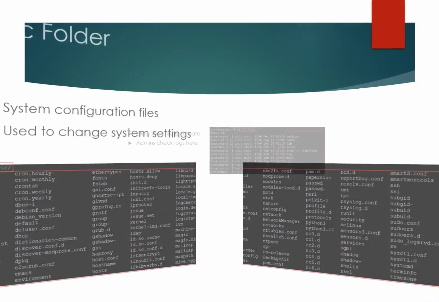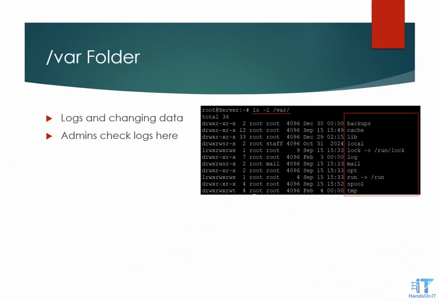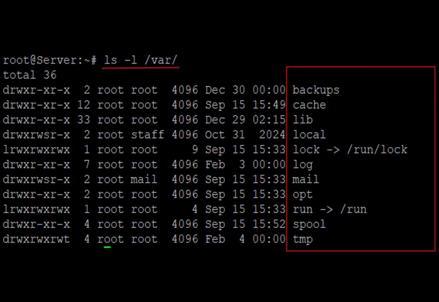Next folder, /var. This folder stores logs and data that change often. Example: Nginx, Apache, MySQL logs. All the logs and data are stored here. You can check using ls /var/log.